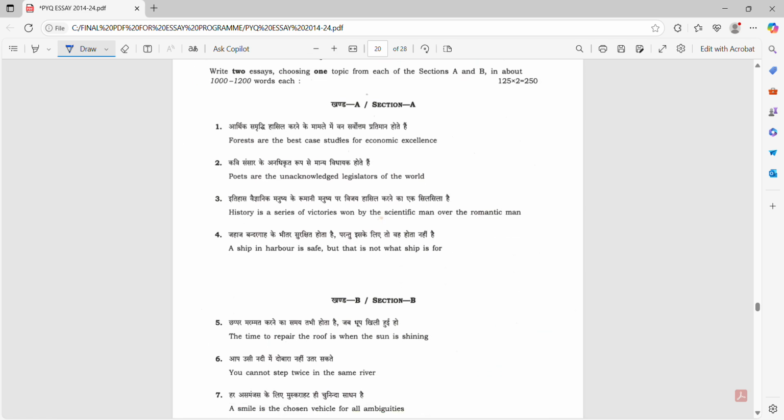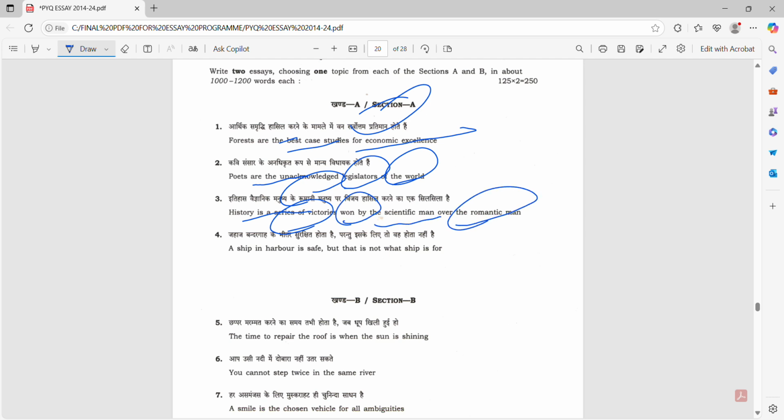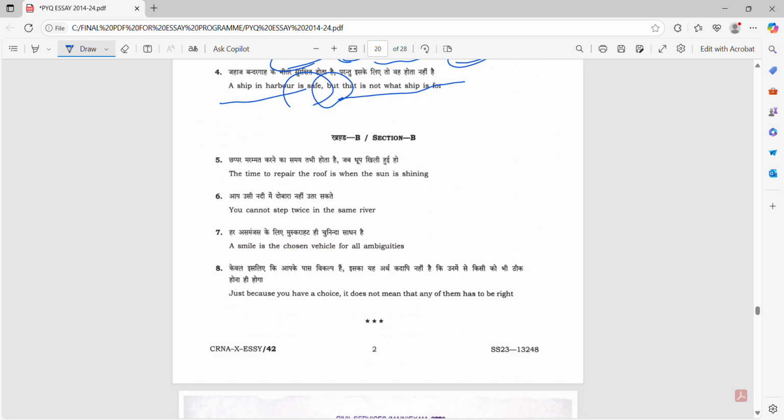2022, section 1. The forests are the best case studies for economic excellence. Poets are the unacknowledged legislators of the world. History is a series of victories won by the scientific man over the romantic man. A ship in harbor is safe, but that is not what a ship is for.